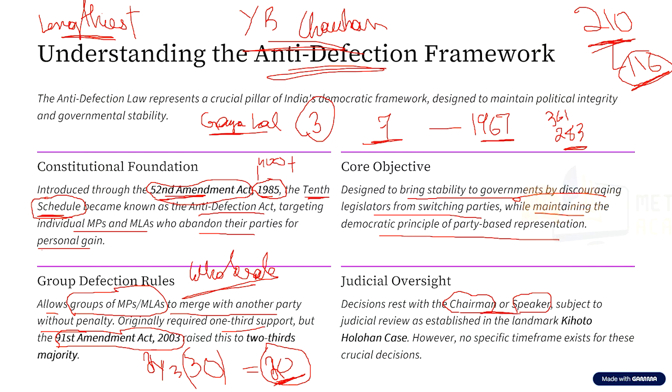Now, coming back to normal disqualification, can you recall who is the authority to rule on the matters of normal disqualification and all other matters that we discussed while discussing the chapter on the Indian Parliament?